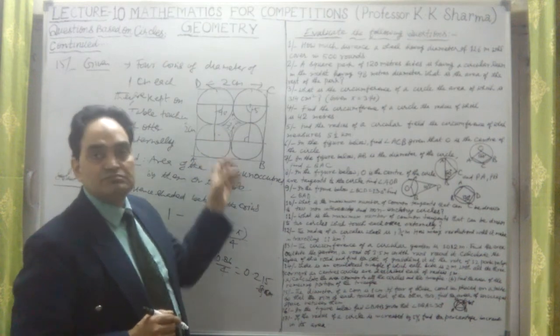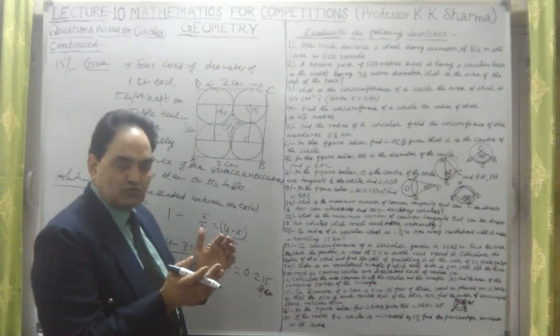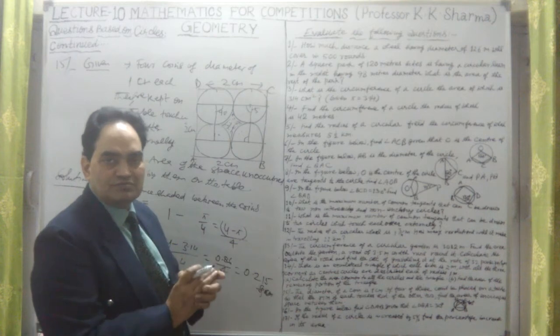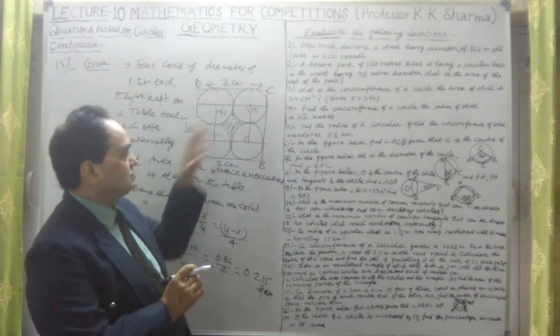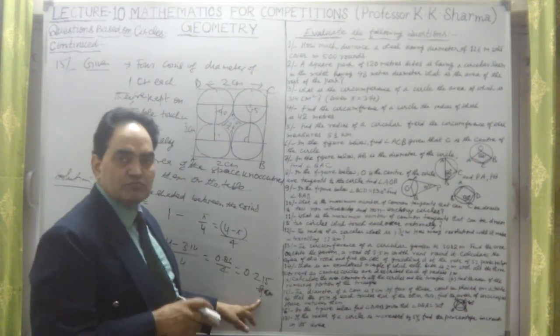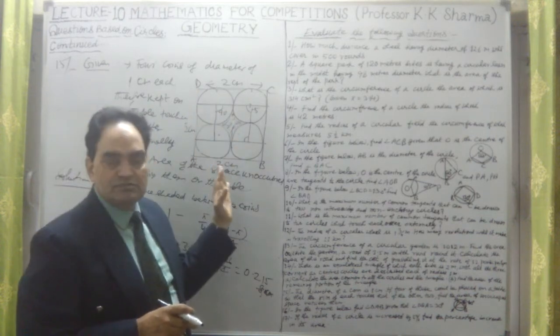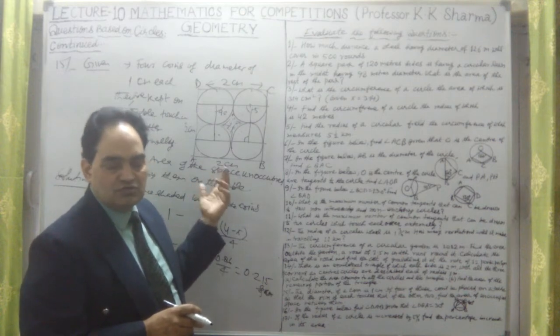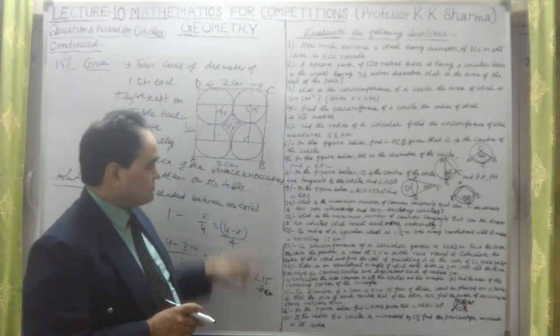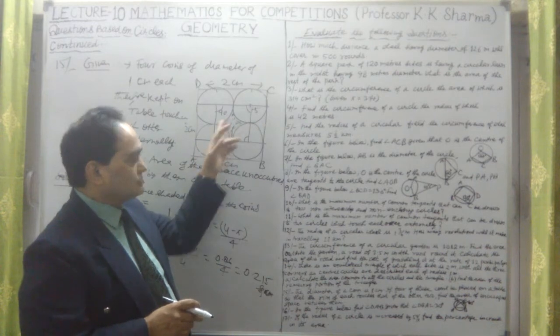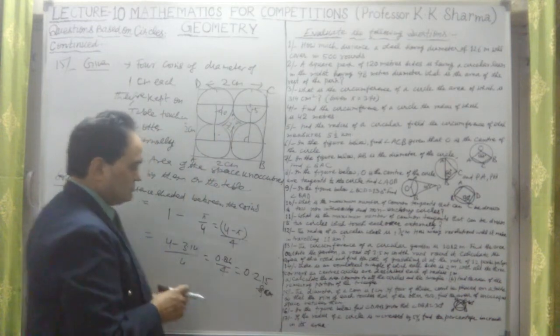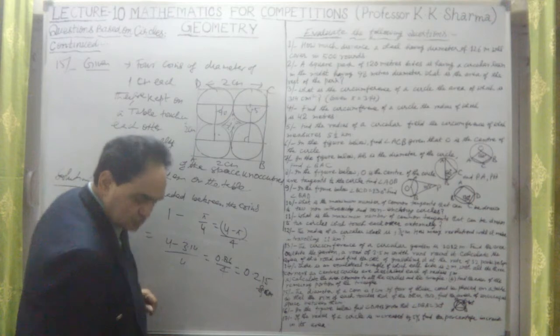This shaded portion is the area unoccupied between the coins. This is one of the options. I mean, we have calculated what is the area unoccupied on the table between the coins or among the coins. That is there. And this is the area between the coins which is unoccupied. This is the second answer. Okay, so this is question number 15.